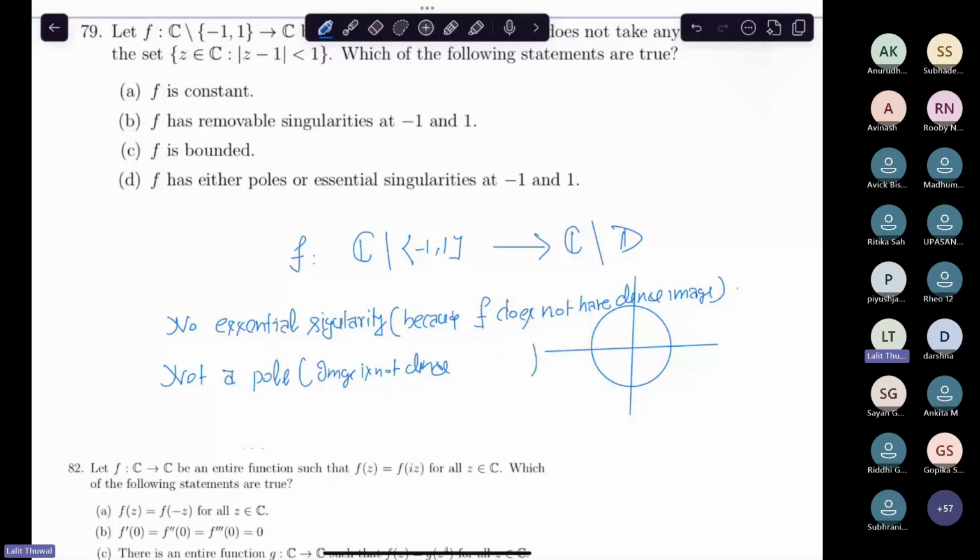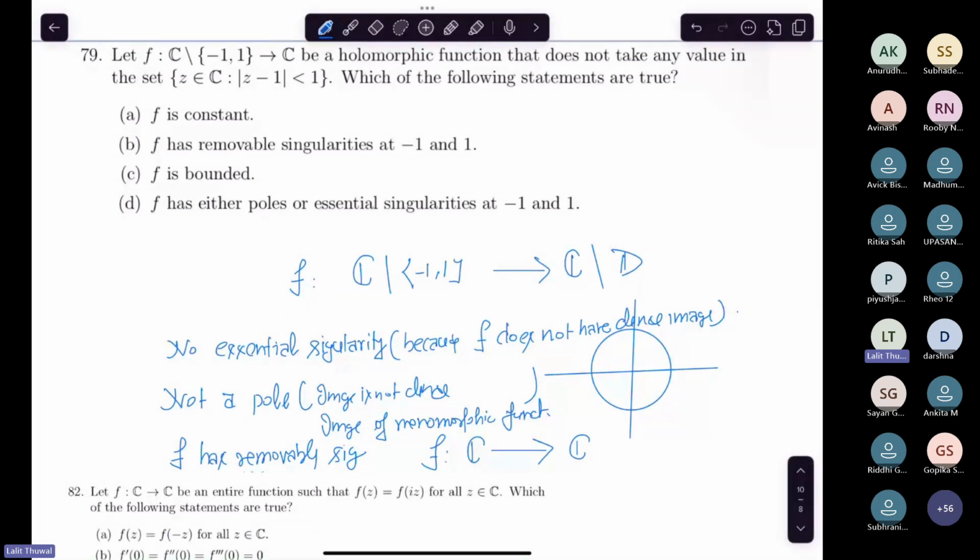Let me write here: image of meromorphic functions is dense. So it means that f has removable singularities. But if f has removable singularities, then we can extend f to be an analytic function from C to, where?